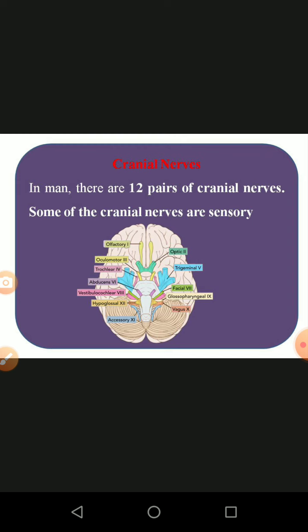From this diagram, which is not given in your textbook, I will show you the various types of cranial nerves, which are 12 pairs. The list of the 12 different types of cranial nerves is given, so we can see what cranial nerves are available in our body. It may be asked in the NEET examination or in your higher studies, so keep it in your mind. Just go through these different types of nerves.